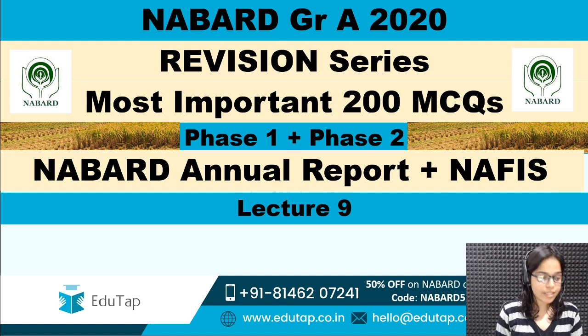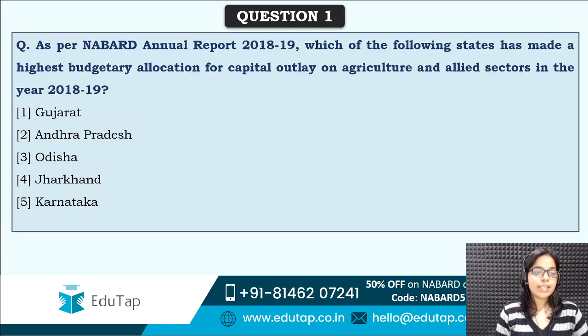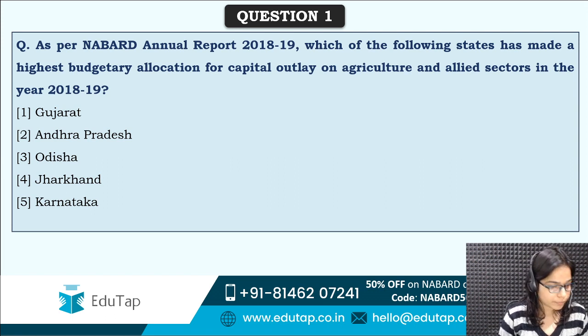So first we'll start with the NABARD annual report. Are you guys ready for the session? Should we start? Okay, so let's start the session. Let's start with question number one today. So the question is, as per the NABARD annual report 2018-19, which of the following states has made the highest budgetary allocation for capital outlay on agriculture and allied sectors in the year 2018-19? So basically the question is which state has made the highest budgetary allocation for agriculture and allied sectors? So tell me the answer here.